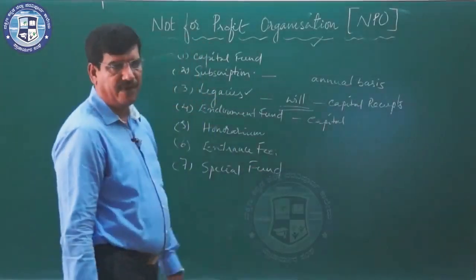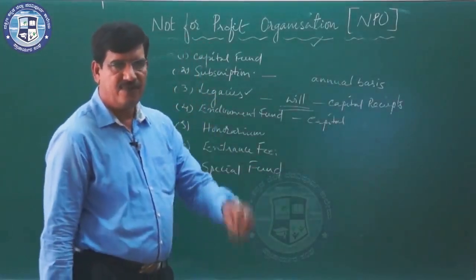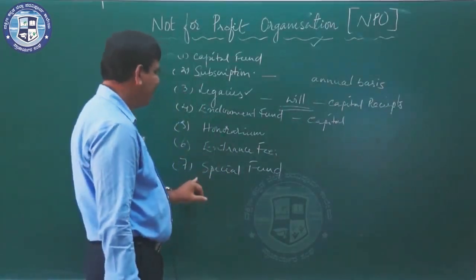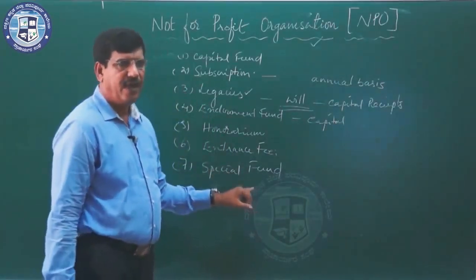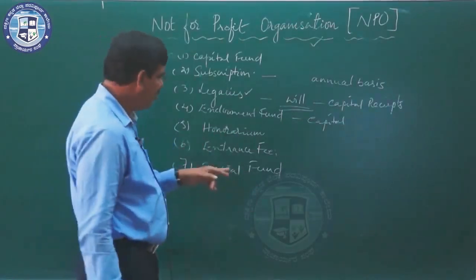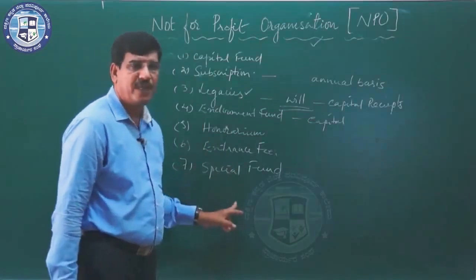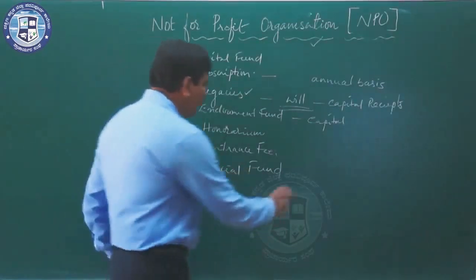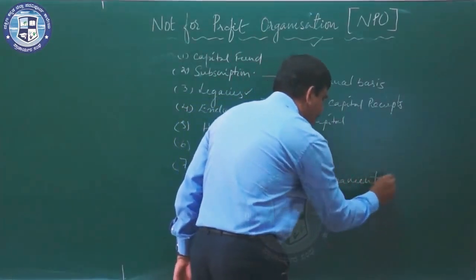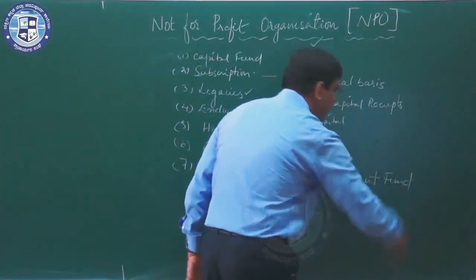Then comes special fund. If there is a fund for a specific purpose, then it is called a special fund. Any expenses connected to the special fund are to be deducted from the special fund. For example, tournament fund or prize fund.